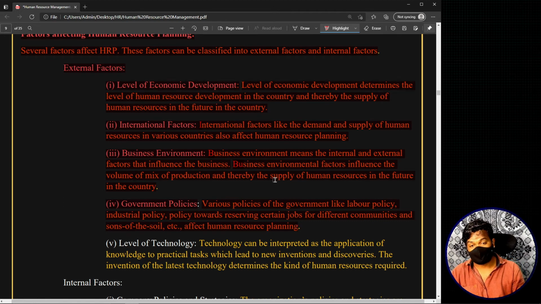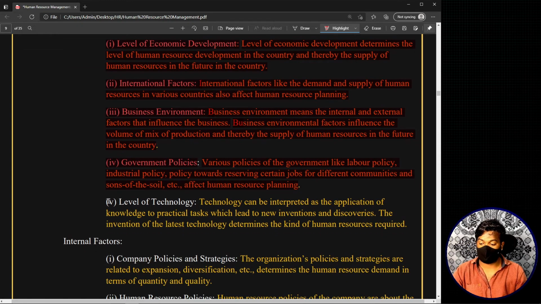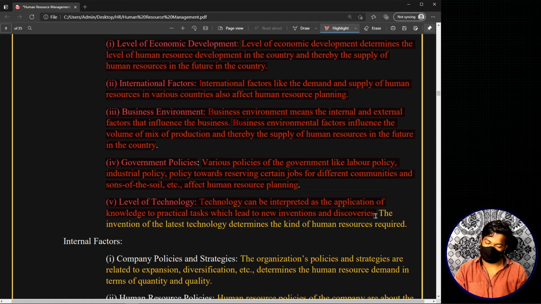The last external factor that we are going to discuss is the level of technology. Technological changes have an impact on human resource planning. Technology can be interpreted as the application of knowledge to practical tasks which lead to new inventions and discoveries. The invention of the latest technology determines the kind of human resource required.